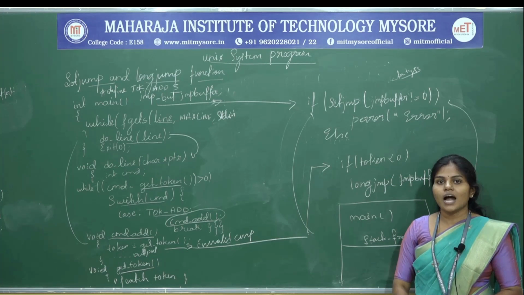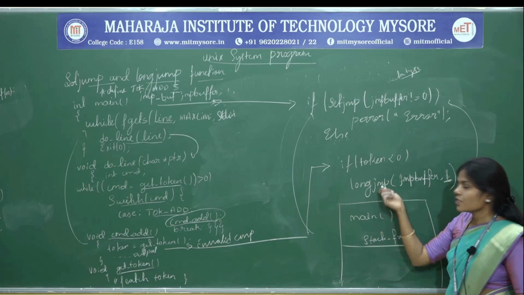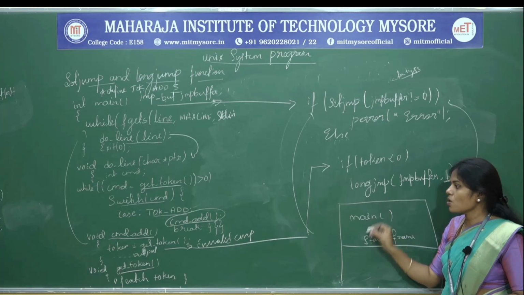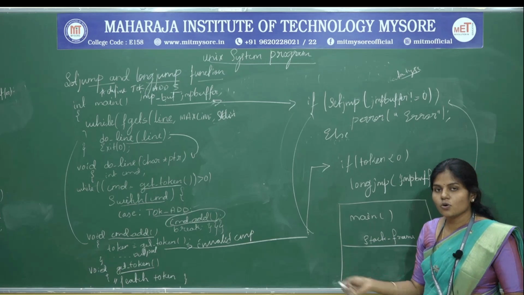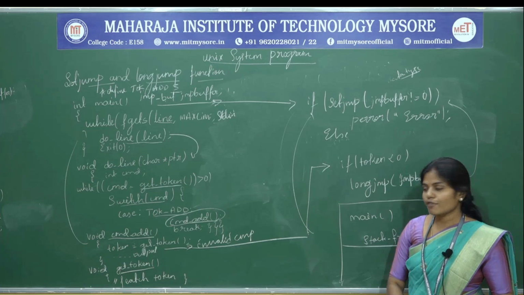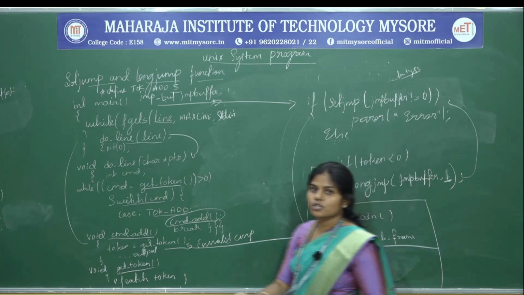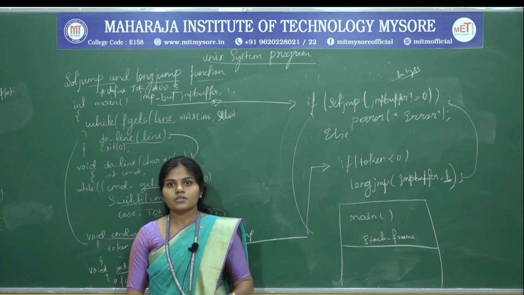This is the advantage of using longjmp: the stack frame is not written for the CMD, and the CMD does not return any stack frame to the main function. This is the advantage of using longjmp and setjmp.